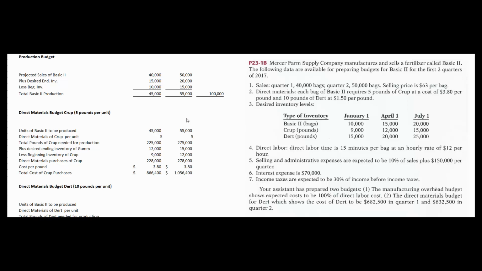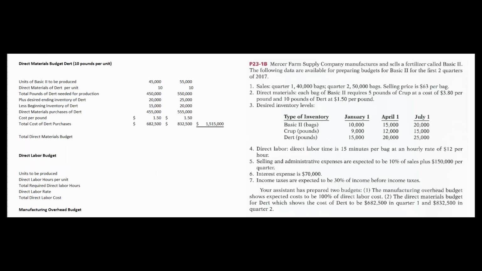Do the same thing for the second quarter. We're going to produce 55,000 units. We need 5 pounds per unit. So to meet production, we have 275,000 pounds we need to buy of crop. But we want to have some crop in the ending inventory, but we don't have to buy the crop that's in the beginning inventory. So we're going to have to buy 278,000 pounds of crop at $3.80 a pound for $1,056,400.